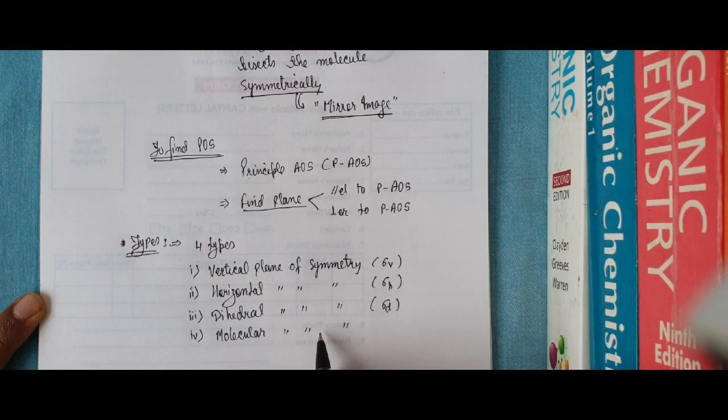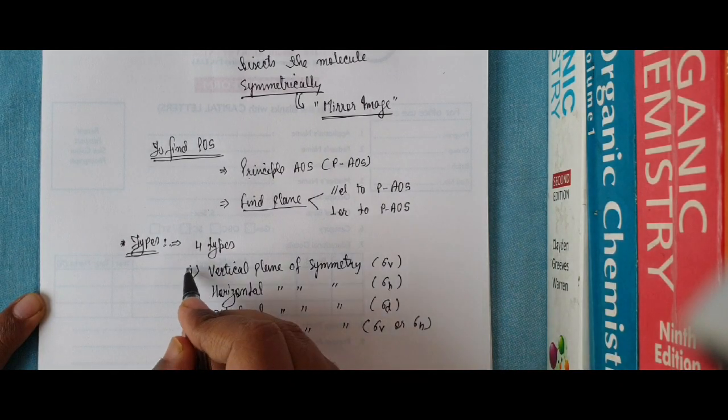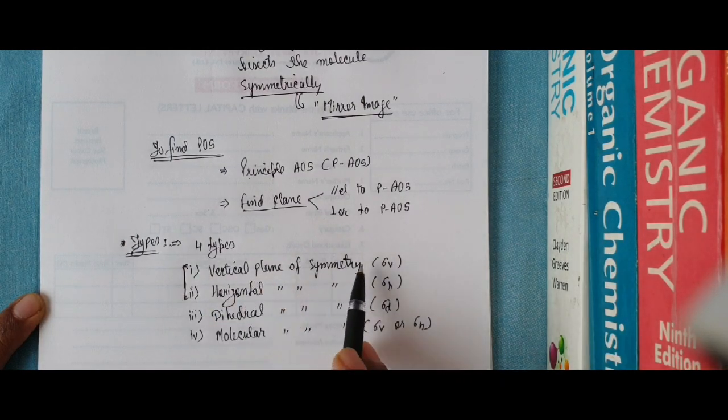This molecular plane of symmetry lies either like sigma V or sigma H. So it is represented as sigma V if it lies with the vertical plane of symmetry, or it may be sigma H if it lies with the horizontal plane of symmetry. Okay guys, in this video I am going to discuss these two: vertical plane of symmetry and horizontal plane of symmetry.